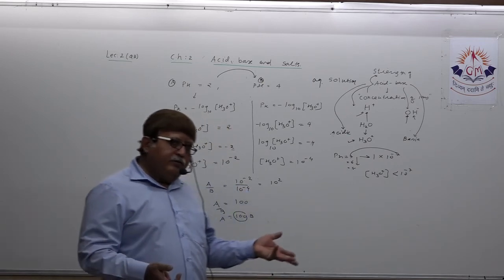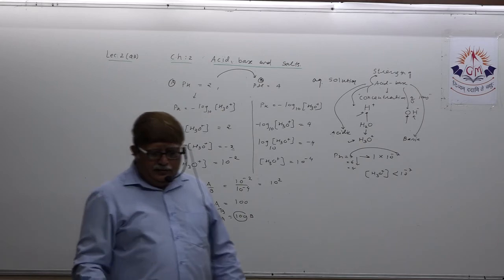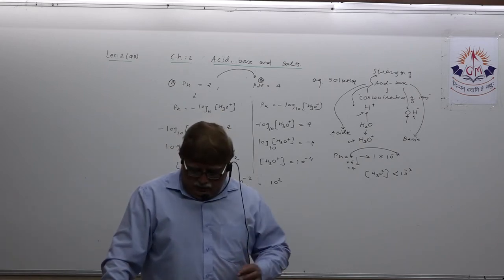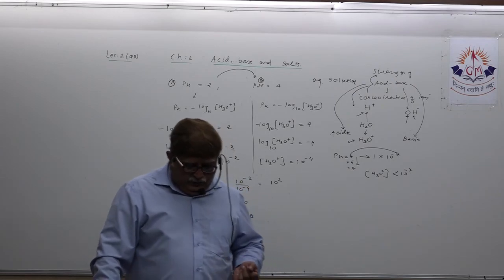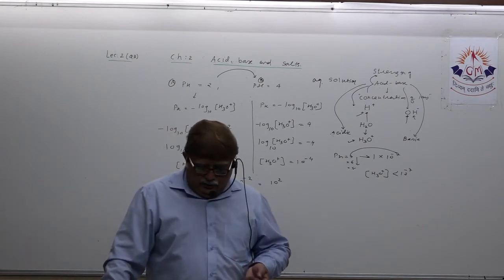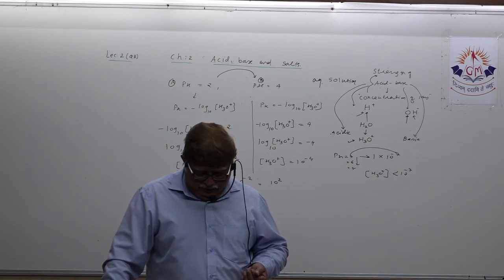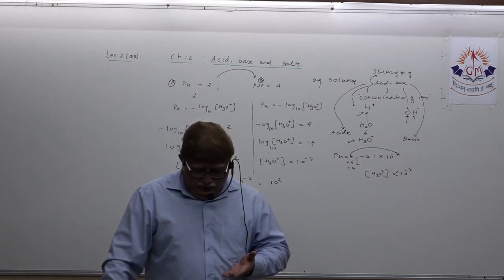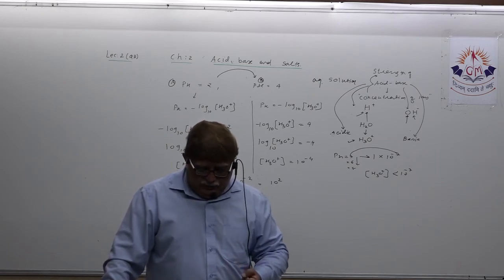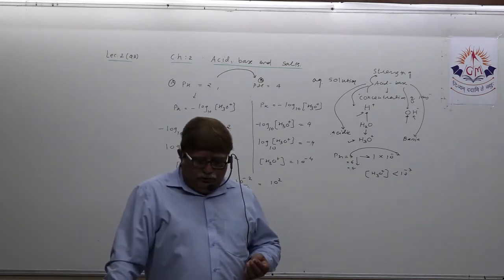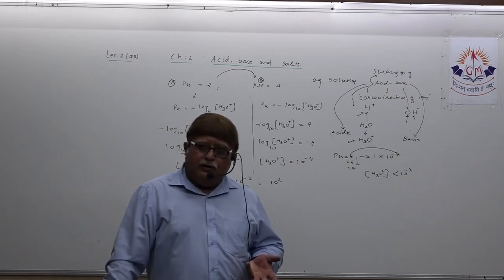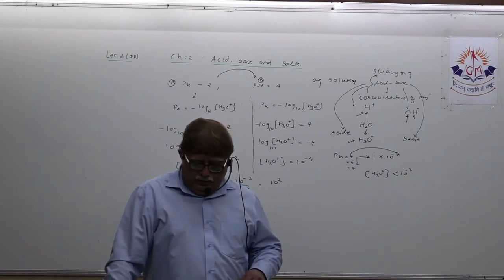You have to do it in a similar way and you will get the answer 1000 times. Answer will be D. Next, you know that pH plus pOH is 14. Then the next MCQ: what will be the pH of aqueous solution of NH4Cl, less than 7? It is going to be acidic.